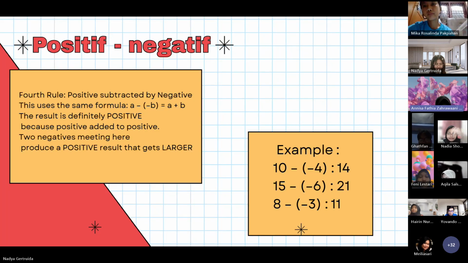Now, this is what it means by two negatives make a positive. Two negatives meeting in this operation produce a positive and the result gets larger. So if someone says two negatives make a positive, what they actually mean is a case like this: positive subtracted by negative. Remember this rule well.